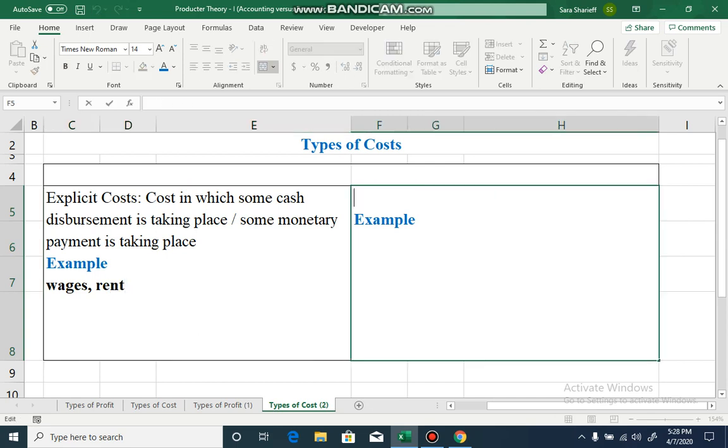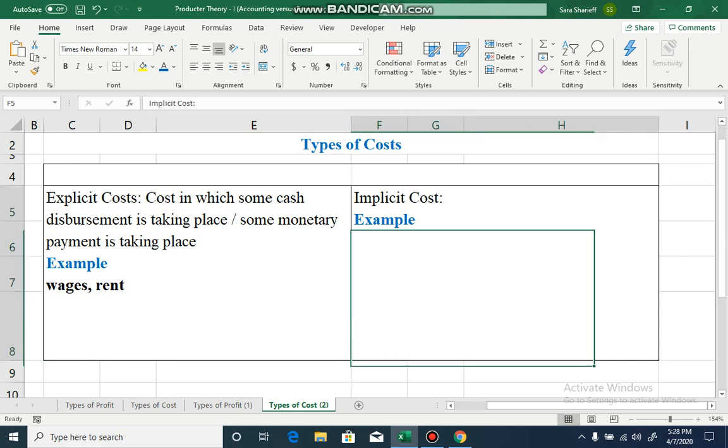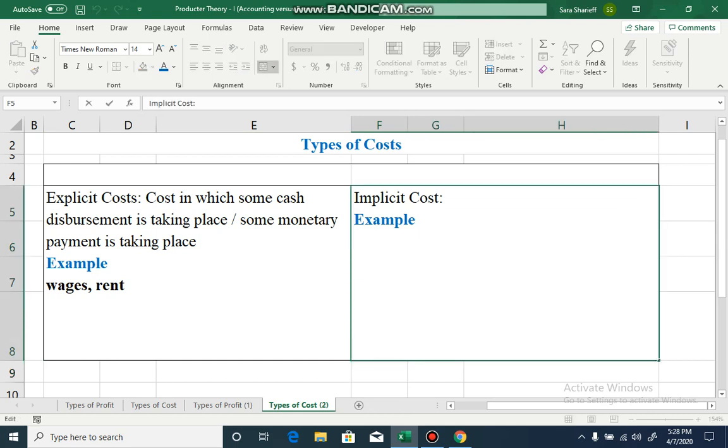There is another type of cost which is known as implicit cost. What is implicit cost? Implicit cost is the opportunity of earning some money that you have lost. For example, just assume that there is a person who sets up a restaurant.